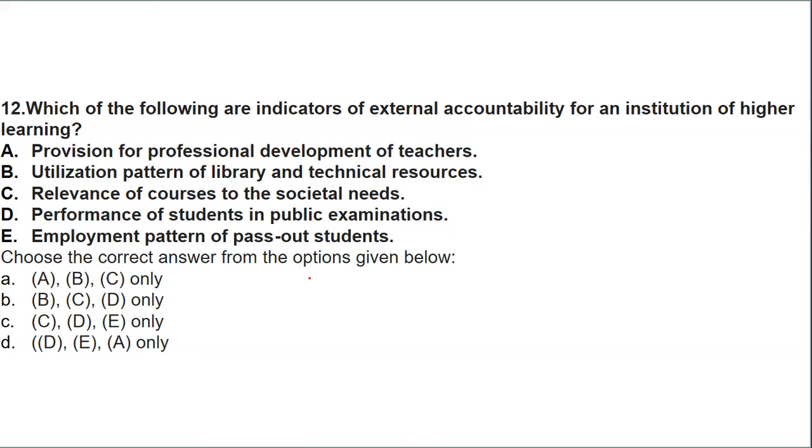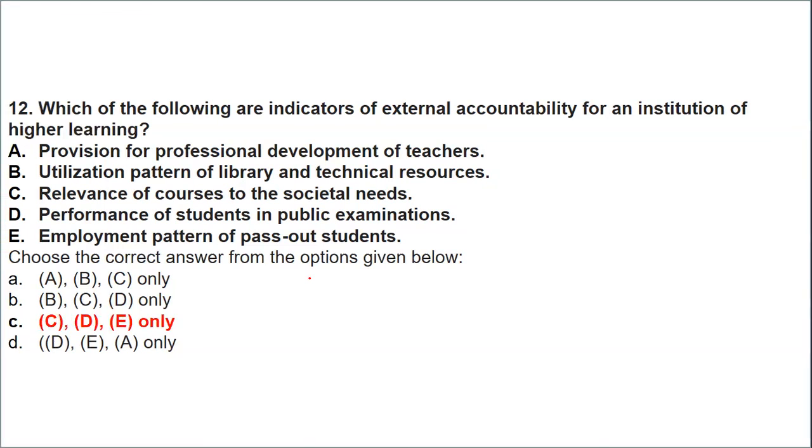Out of the given, indicators will be all, but they are asking about the indicators of external accountability. So whether it is provision for professional development, utilization pattern, relevance of the courses, performance of students in public examinations, or employment. Which of them are the indicators of external accountability? So option C, that is the relevance of the courses. Next is the performance, and next is the employment pattern. Professional development of teachers and utilization of library do not indicate the external factor in external accountability. Courses, yes, they have to be as per the societal needs.